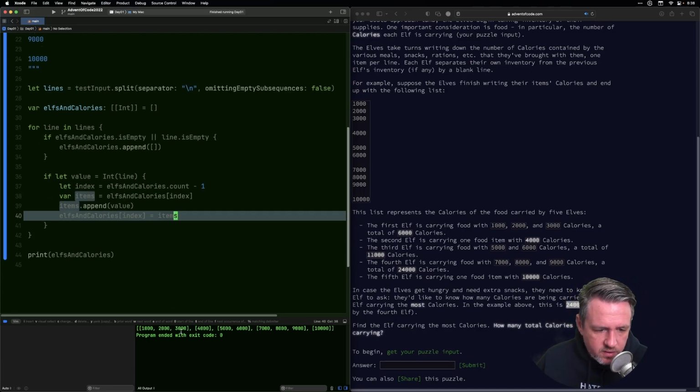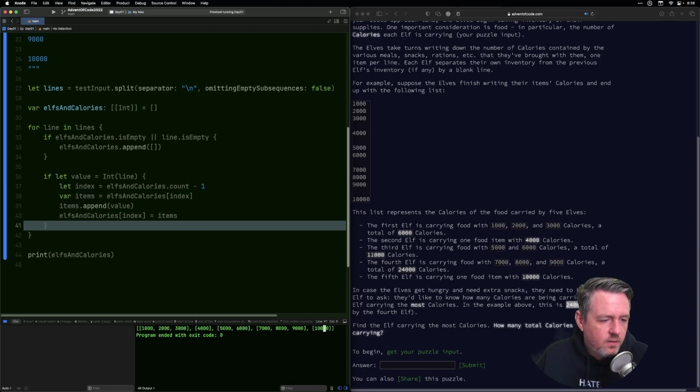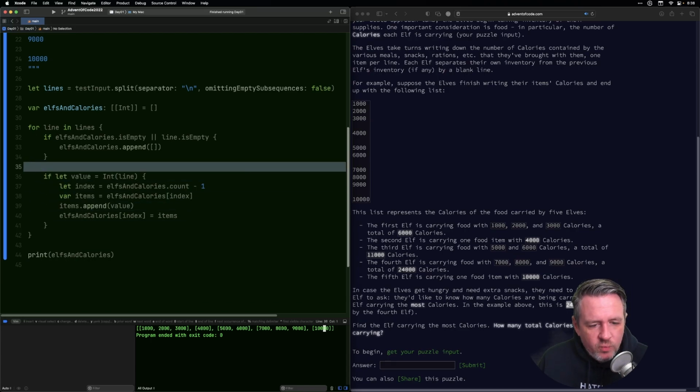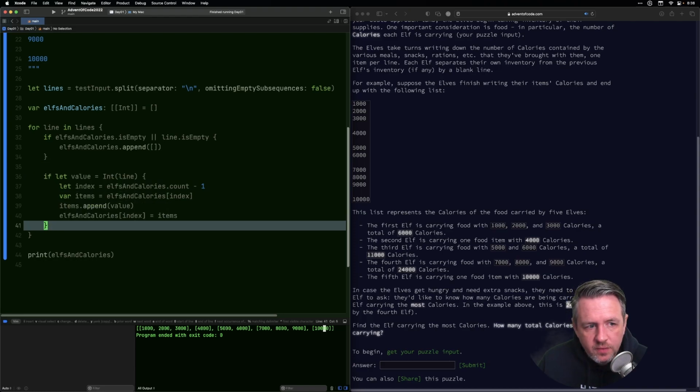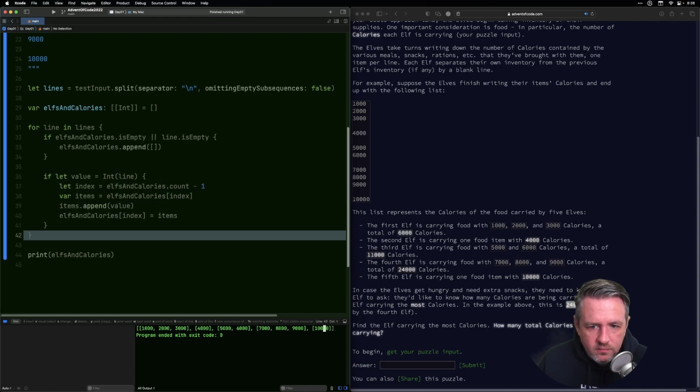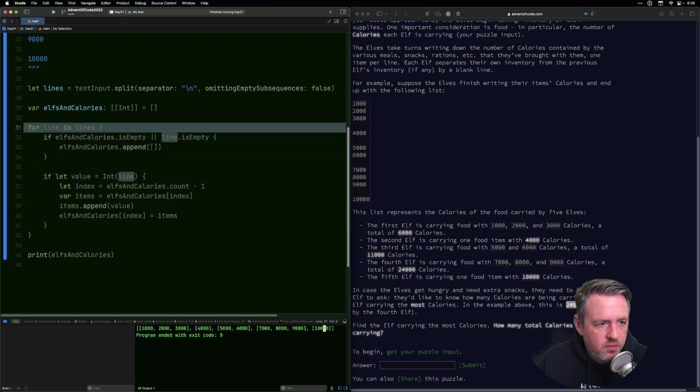Okay, so now I've parsed everything into their groups. That looks good. We could have gone straight for just summing, but I don't know if it's going to be useful in the next puzzle to have this data. I think this is probably going to be useful.